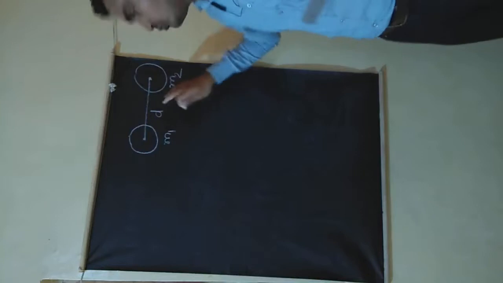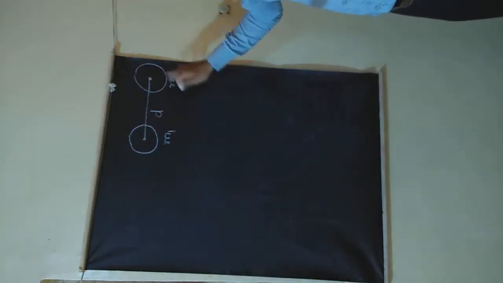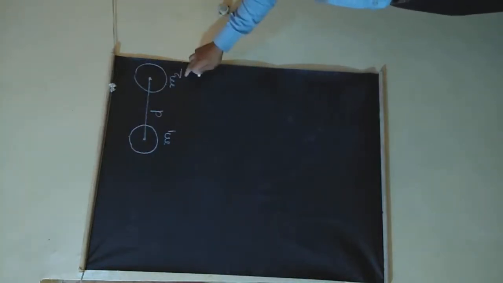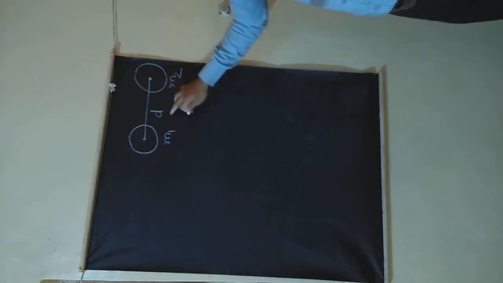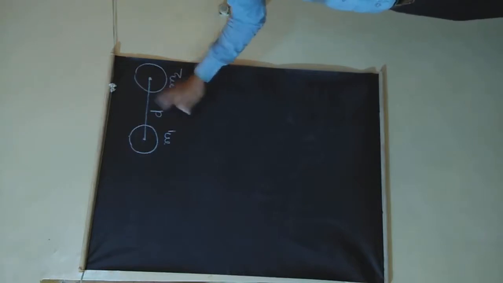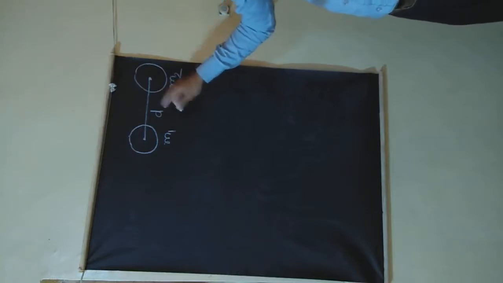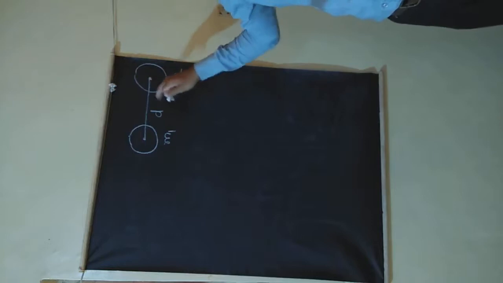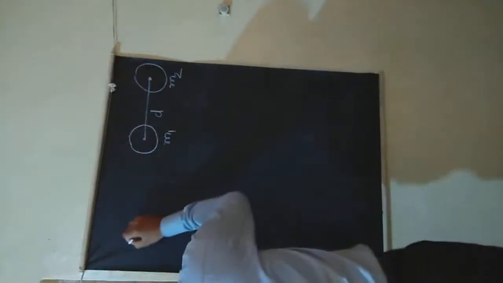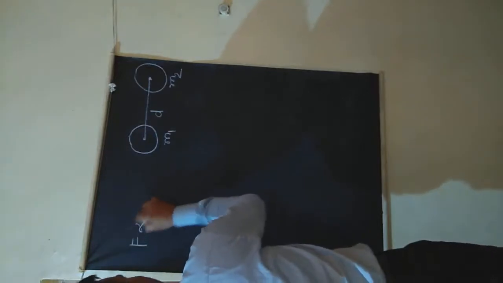Suppose these are the two bodies or objects with masses m1 and m2 separated by distance d. And we know that the gravitational force acting between uniform bodies is directed along their centers. So this is the distance. So let's write the derivation.